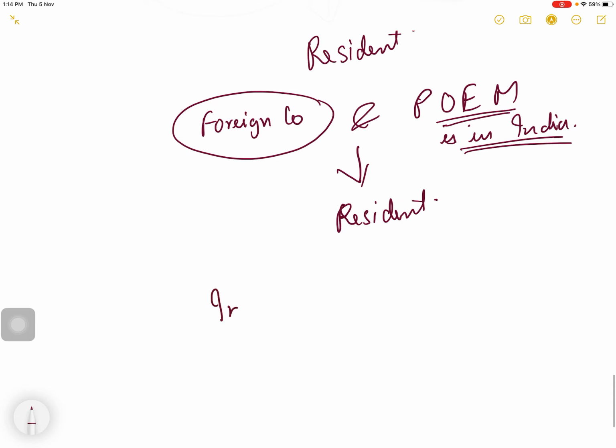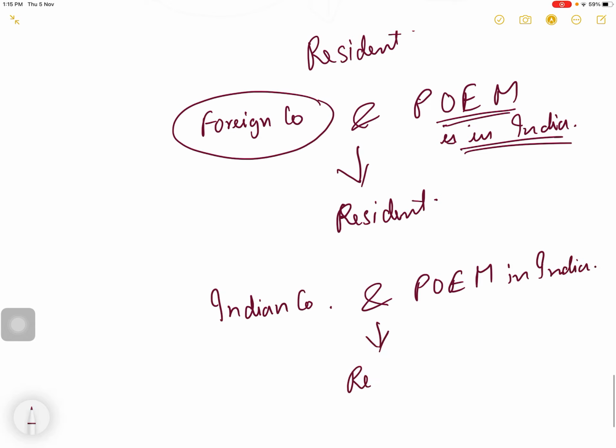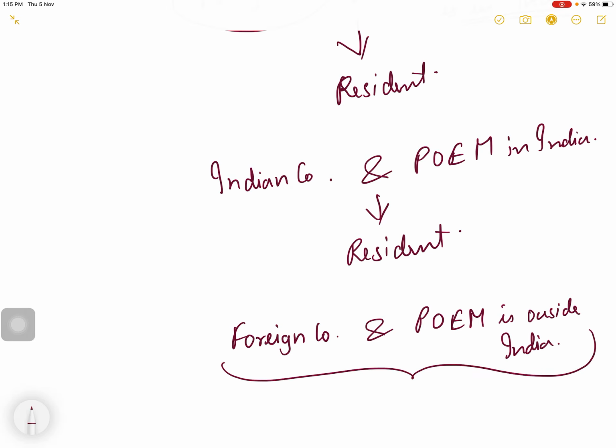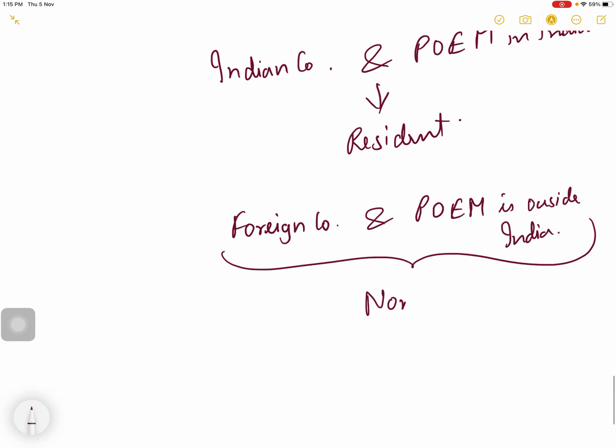Now, Indian company and place of effective management is in India, so there is no doubt, this company will be resident. Now, foreign company and place of effective management is outside India. In this case, the company is non-resident.